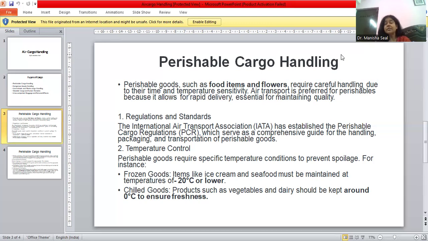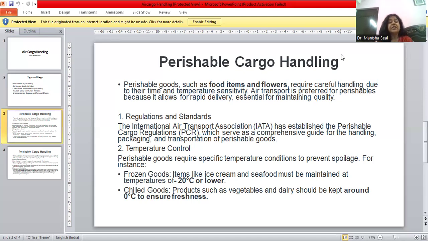So frozen goods, like seafood, ice cream, or any kind of flesh meat, have to be stored at minus 20 degrees or lower to keep them fresh so that there is no decay, at any point of time during transport until it reaches the end user.